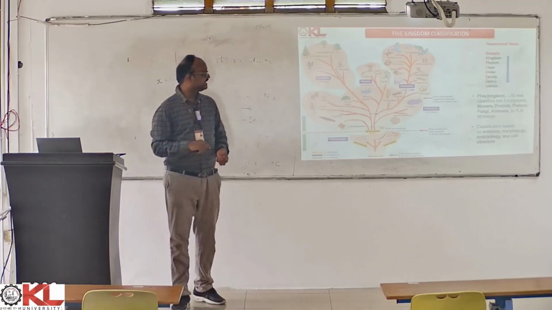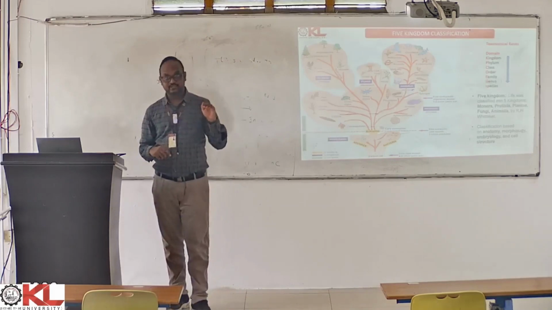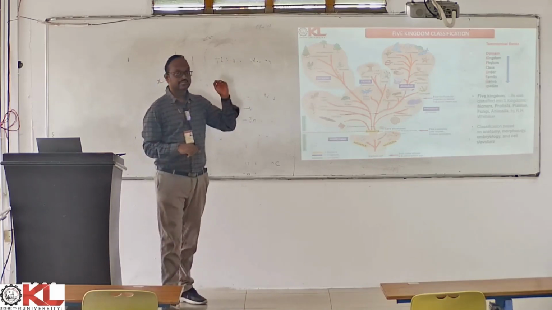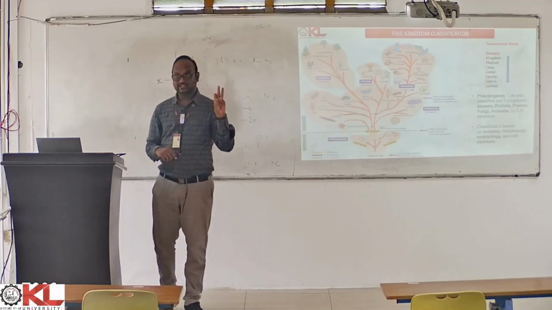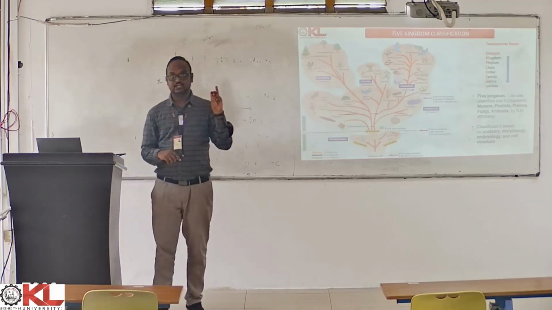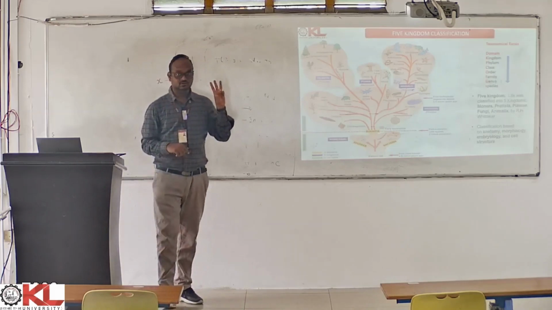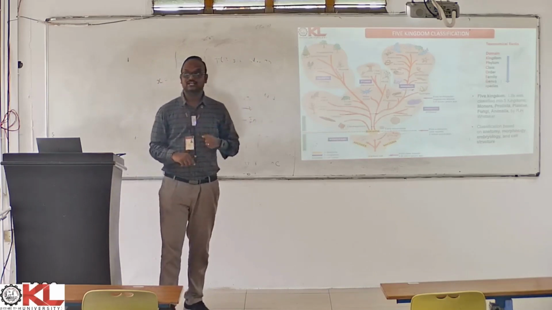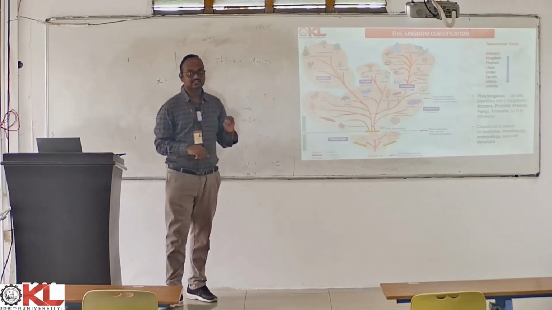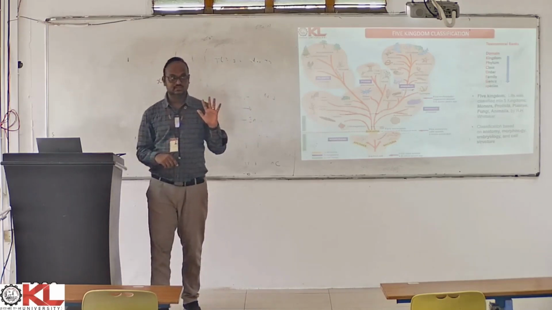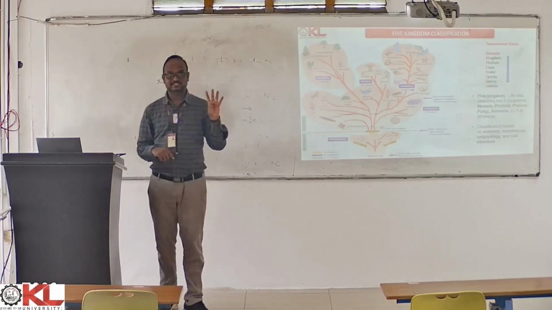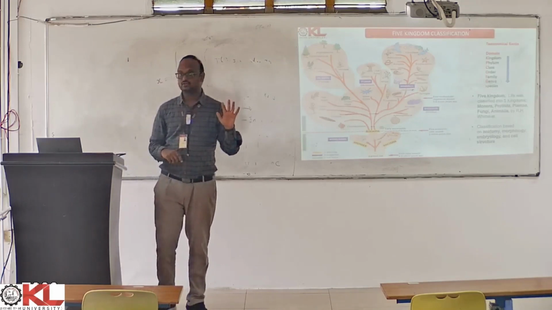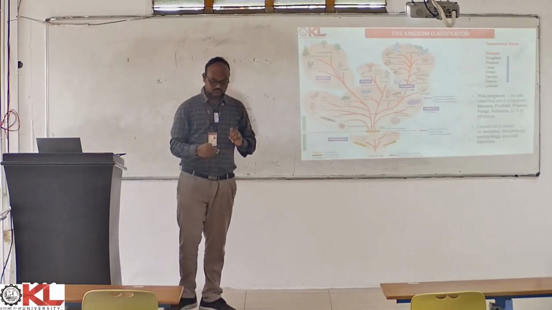You have a clear understanding between kingdom and domain. Domain has the highest taxonomical rank, followed by kingdom. There are three major domains of life: archaea, bacteria, and eukarya. Only three domains. And for kingdom classifications, so many varieties are there, but one major classification among them is the five kingdom classification. In the five kingdom classification, monerans, protistans, plantae, fungi, and animalia constitute the five major kingdoms, right? So let's move on.